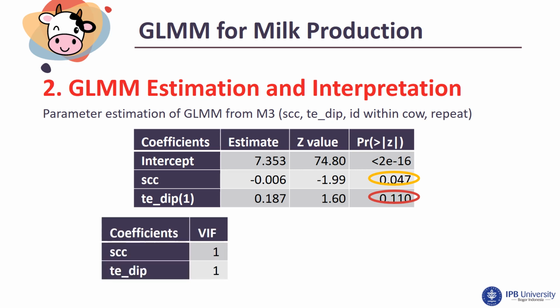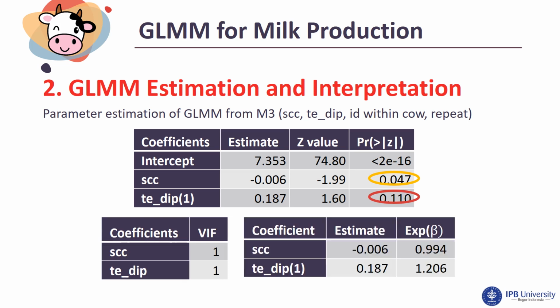Multicollinearity must be checked. Based on the table, we can see that somatic cell count and TDPing have no multicollinearity. The interpretation is that the expected value of milk production will decrease 0.6% for each increase in somatic cell count, and the expected value of milk production will be 20% higher for doing TDPing than not doing TDPing.